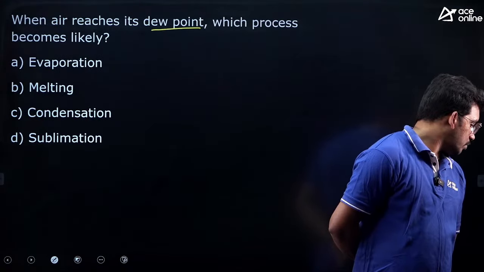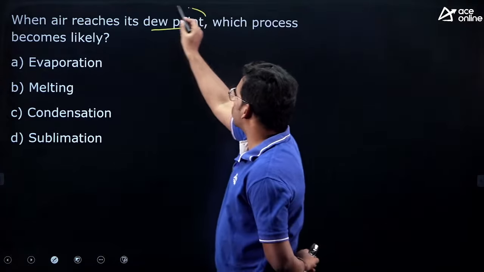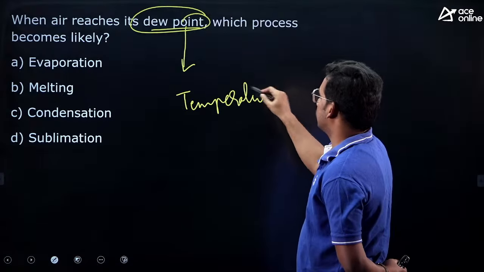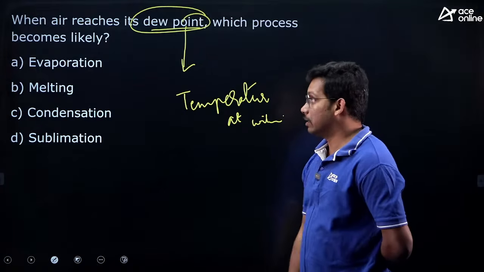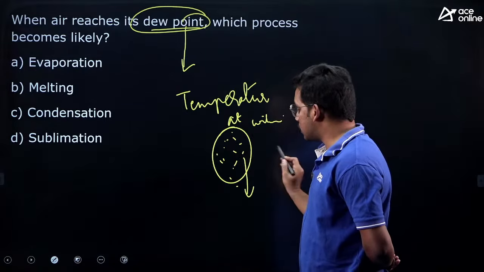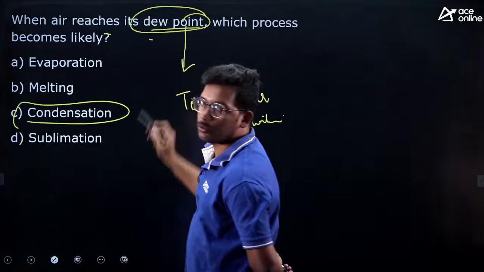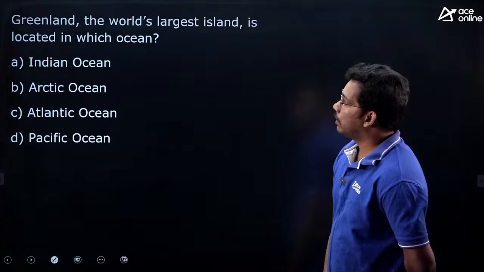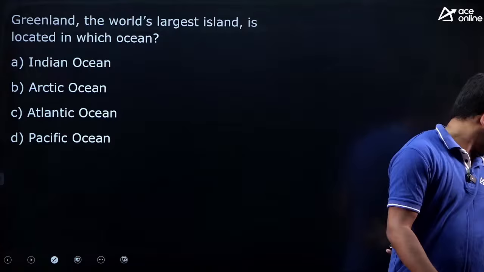Very good, very good. Sawmill and Shadow Monarch have answered. Right. So what is dew point actually? Dew point is basically the temperature at which air becomes saturated. That means it has received the maximum amount of moisture. So in the next case there will be condensation, right? So condensation is likely to occur after dew point. So answer is C. Right. Next, some people have answered even without explanation, very good.